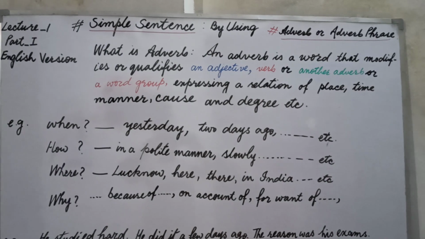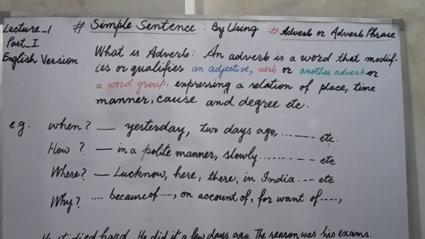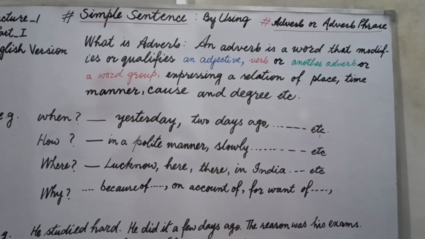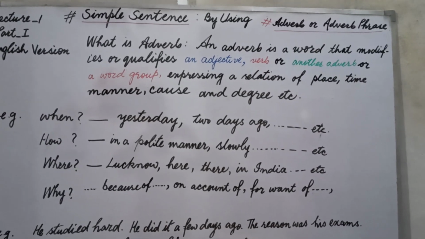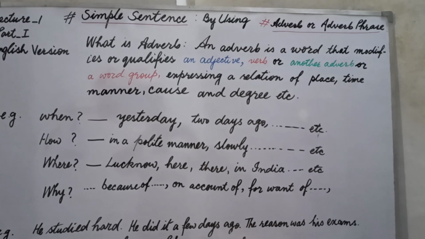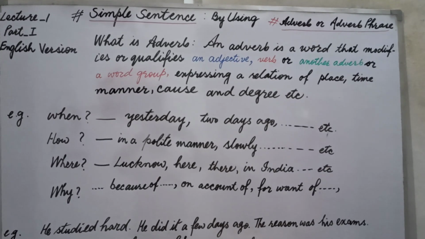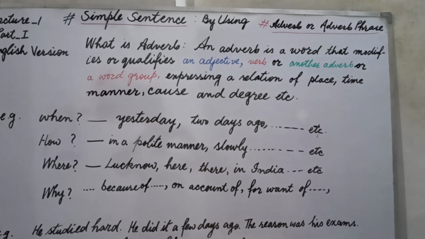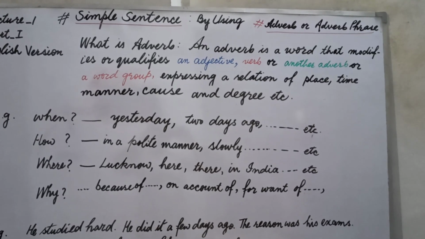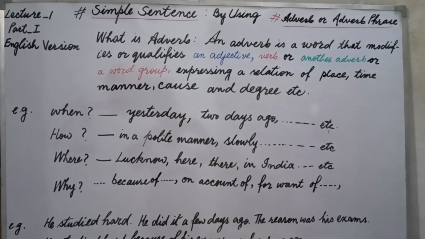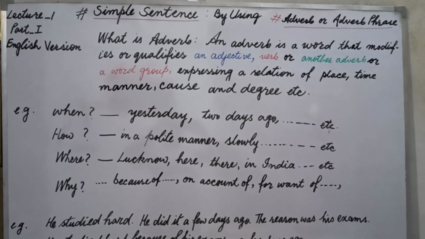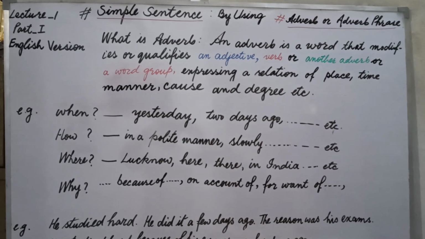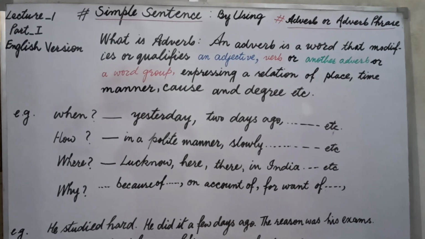Students, a simple sentence is a sentence in which you use only one subject and predicate, and you are going to synthesize different sentences into one simple sentence. That's why you will have to identify in each sentence where there is a verb. And students, if you have three sentences, three full stops, definitely there will be three main verbs. Now while we make two or more sentences into a simple sentence, we have to change their verbs into various forms, and today our topic is adverb and adverb phrase.